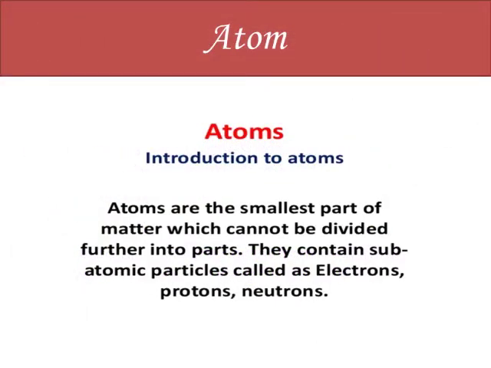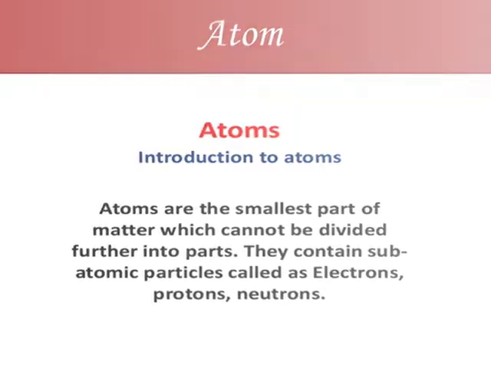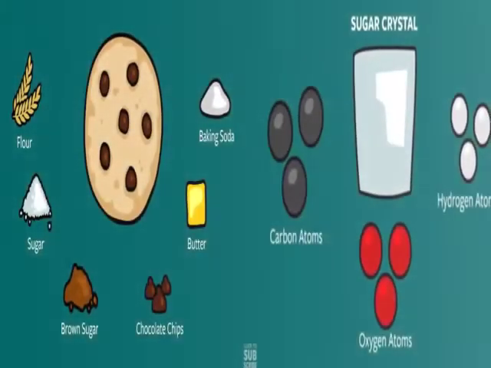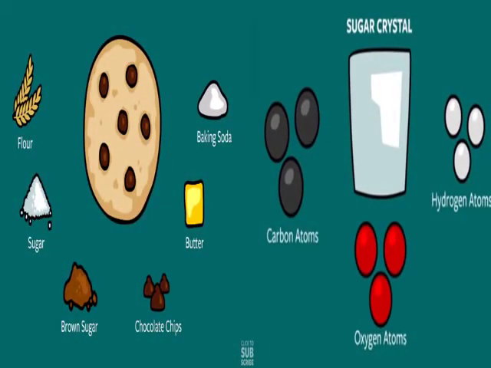So, atoms are the smallest part of matter, which cannot be divided further into parts. What do they contain? They contain subatomic particles, called electrons, protons, and neutrons. Students, atoms are the fundamental building blocks of chemistry.